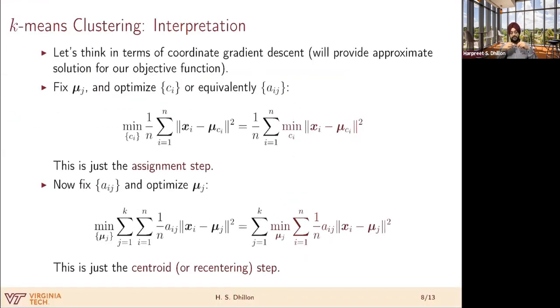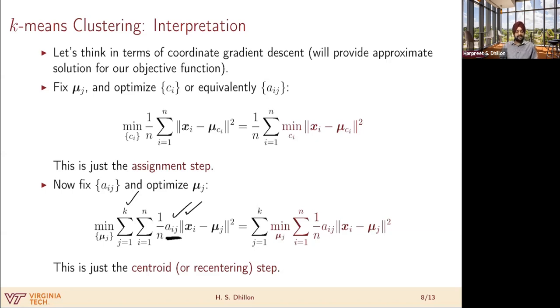Let's look now at the other way, where we fix the assignments and we optimize over mu j. Pretty much the same thing happens there. I'm writing this slightly differently, where I'm using this assignment parameter aij, the other parameter that I had already defined. And because of that, I have to also include this summation over j, right? Nothing changes because for a given i, only one of these terms is going to be 1, because we are doing this hard assignment where each point will be assigned to exactly one cluster.